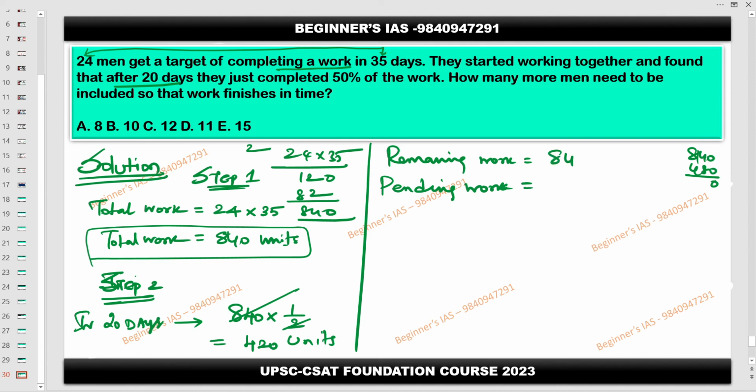What is the remaining work? 840 minus 420. Therefore 420 is the pending work. Fine. So this much pending work needs to be completed in how many days? 15 days. Understood? Why 15? The total is 35 days, and 20 are already over. So that is very, very important now. If you say no, which part are you not understanding? Don't simply say no.